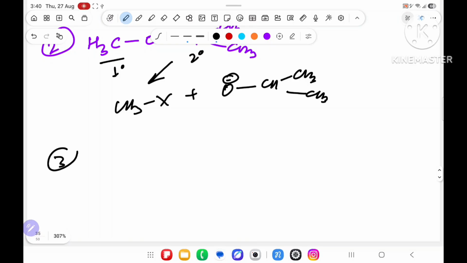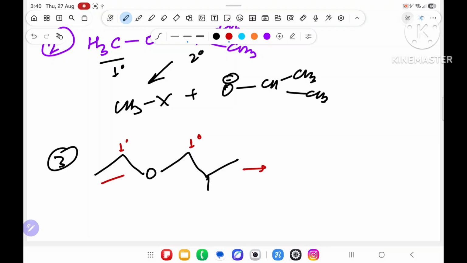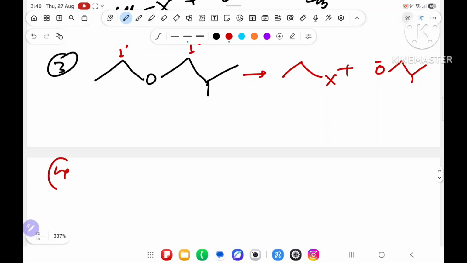Suppose I have taken a third example. Sir, in this part, this is also 1 degree, this is also 1 degree, but this is a less bulky group. So the less bulky group will get X, and the more bulky group will get O minus. Understanding?